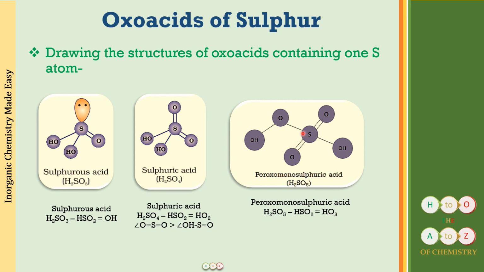When you are going to draw the structure, just remember that the sulfur is making 2 bonds with 2 oxygen atoms. Just put them on the opposite side when you are drawing, because this will decrease the repulsion between the electron pairs. Okay, so when you put them on the opposite side, they are farther away from each other. So this is how you draw the structures. Okay, so these are the things that you have to remember.